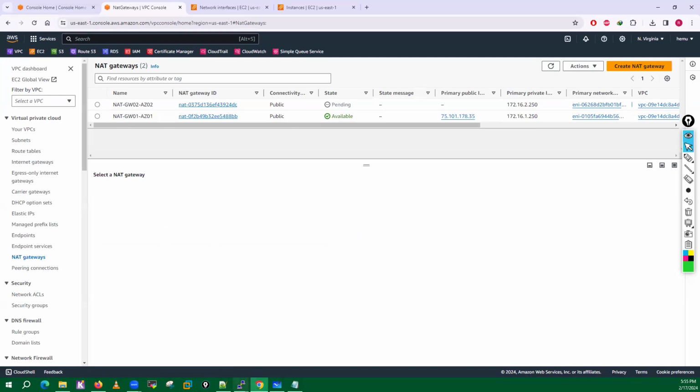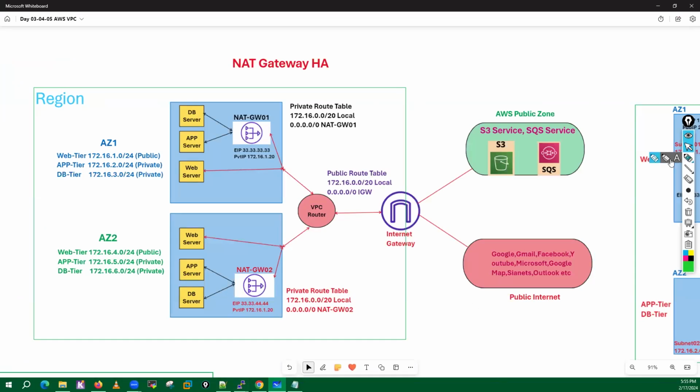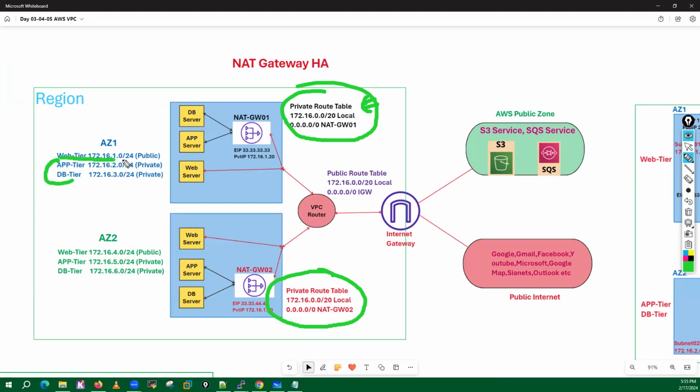See, if you have this type of setup, what do you have to do? You have to create two route tables. This is one private route table and this is another private route table. In this particular private route table, you have to associate one subnet, which is these two subnets. You have to associate them with this private route table. And another private route table will have these two subnets.